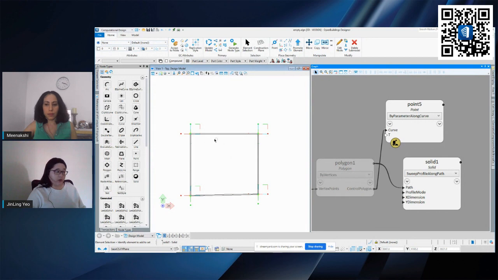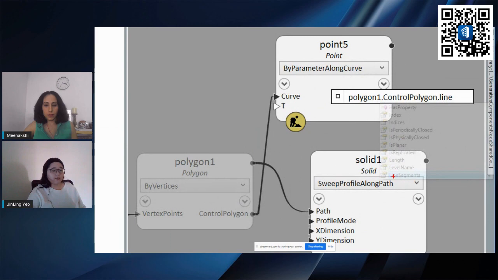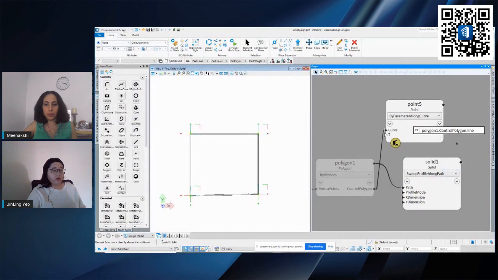But if let's say I want it in individual lines, I can add additional things behind by stating that I want to extract the line segment. So I'm just going to extract this line segment here. And let's say I want to place it in the center.